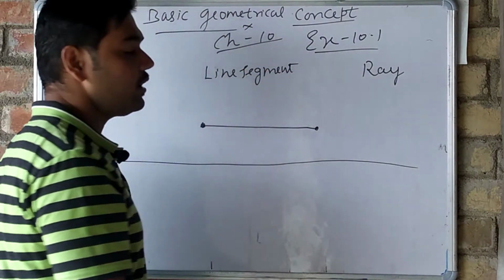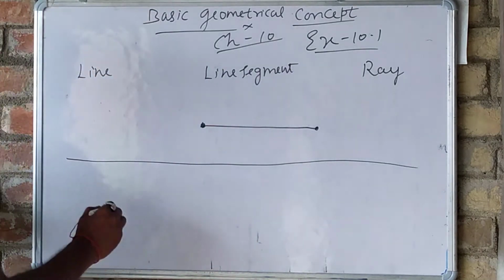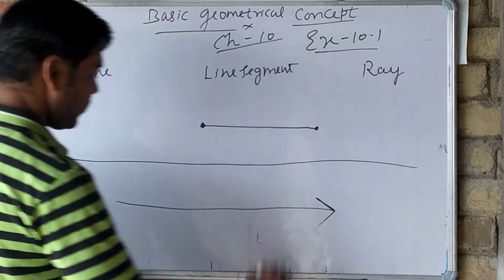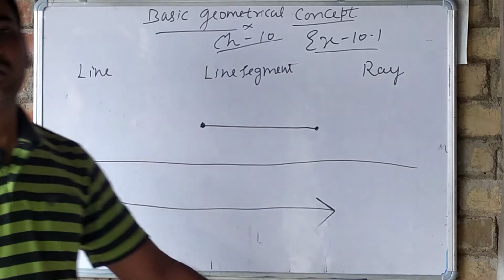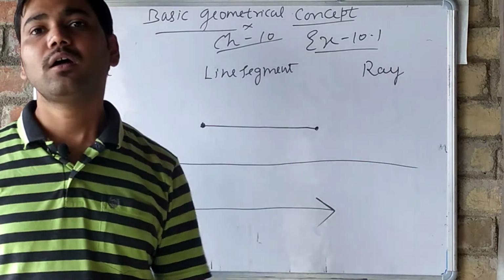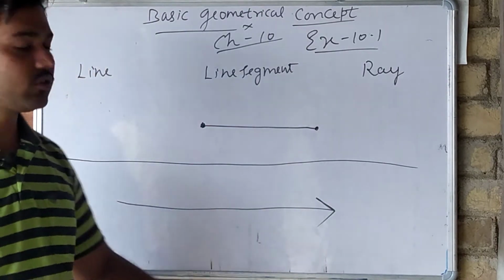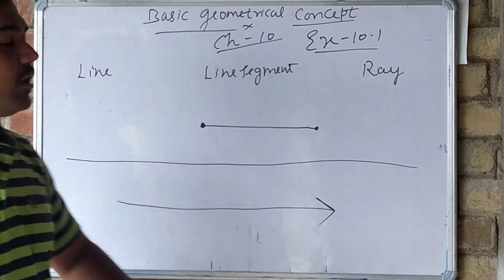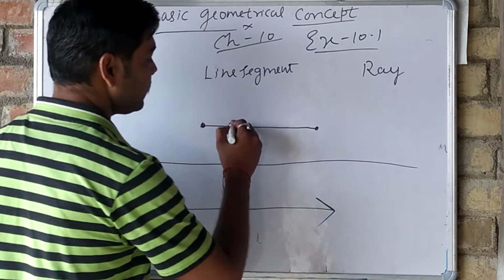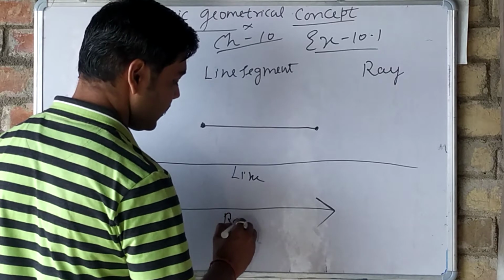A ray is like a ray of light. When a ray is going, it has one direction, that means it goes along in one direction from one point to the other point, and that other point we don't know. So it also cannot be drawn fully on paper, it has a huge length. So this is the difference: this is a line segment, this is a line, and this is a ray.